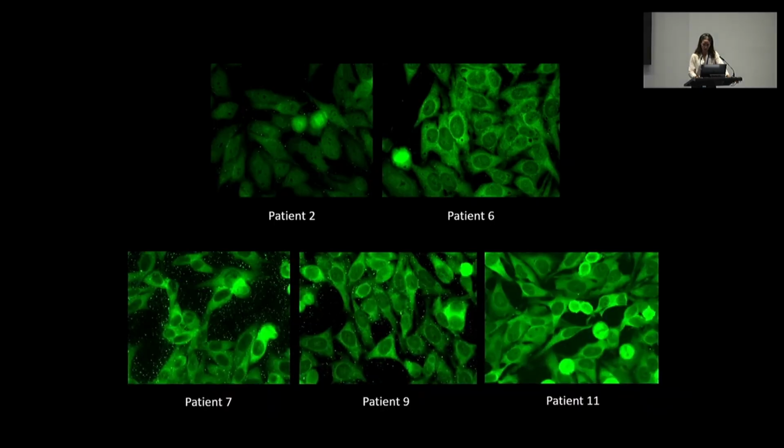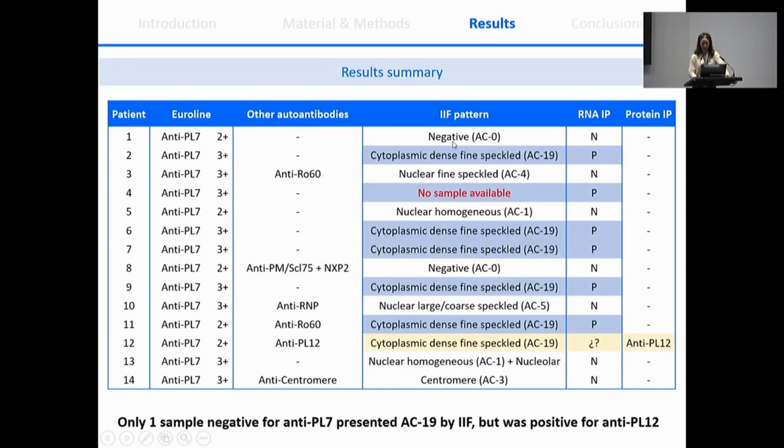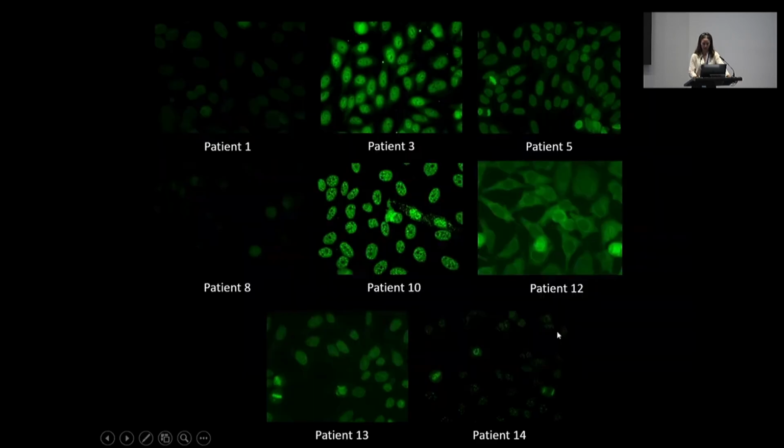You can see here the pictures of the indirect immunofluorescence with the clear cytoplasmic staining, while the rest of the patients didn't show this pattern, except for patient 12, who was positive for anti-PL7 and also presents the same pattern, so it also makes sense. And here you can see the other patients that were negative for PL7 presenting different indirect immunofluorescence patterns, and patient 12 also presented the same cytoplasmic pattern due to the anti-PL7 autoantibody.